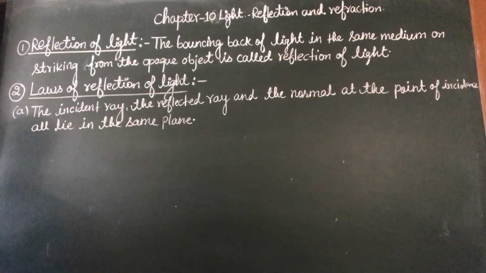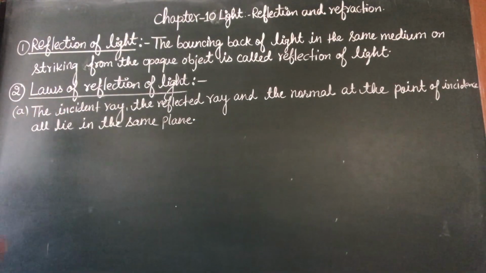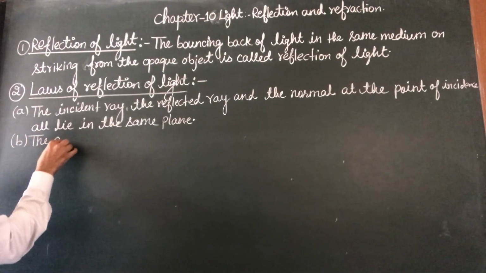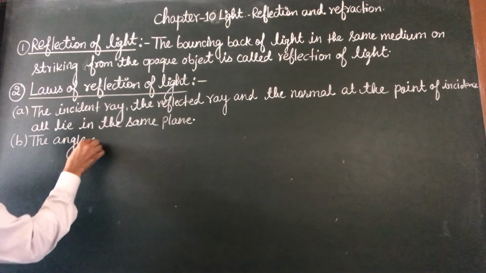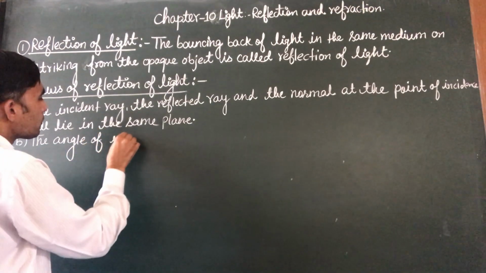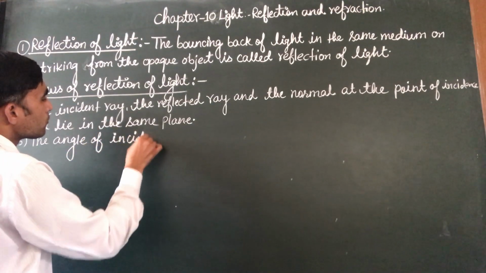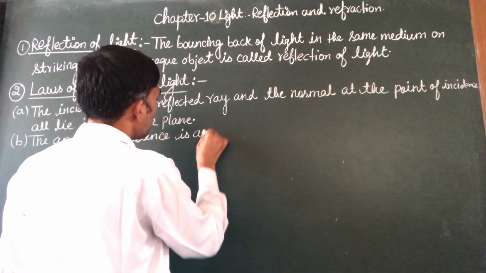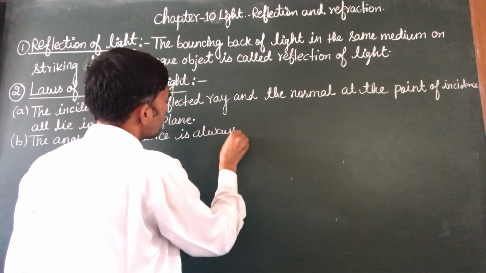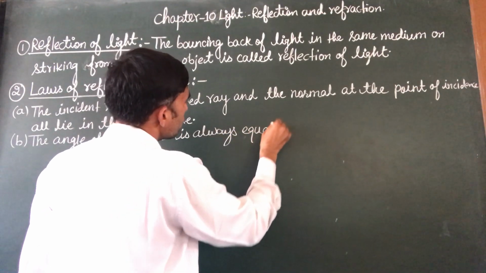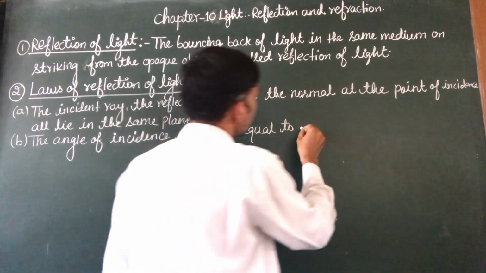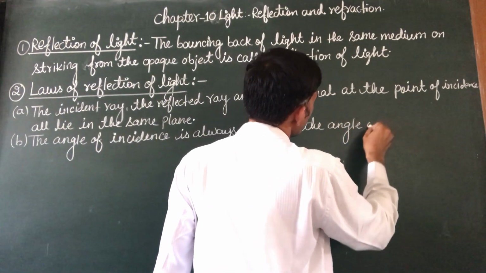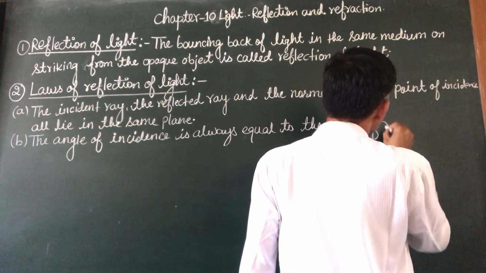The second law of reflection of light is: the angle of incidence is always equal to the angle of reflection.